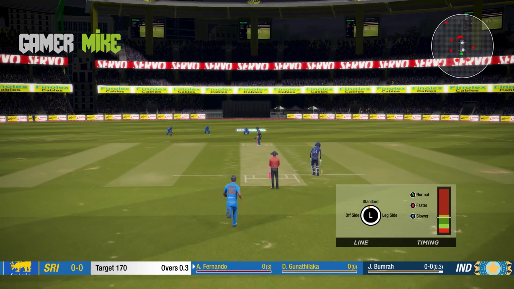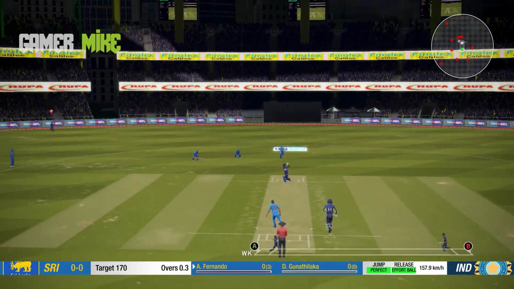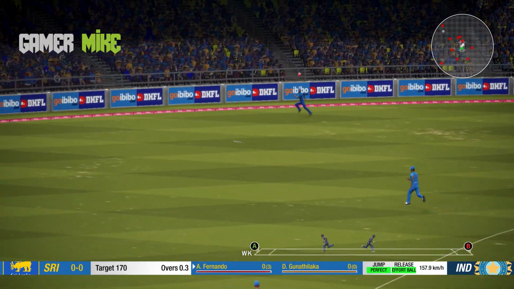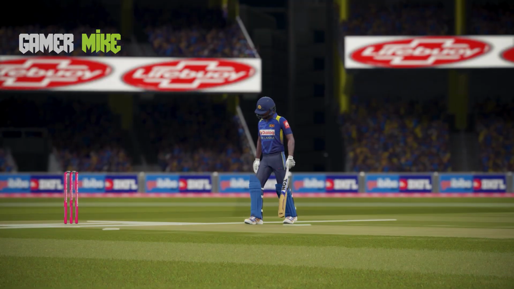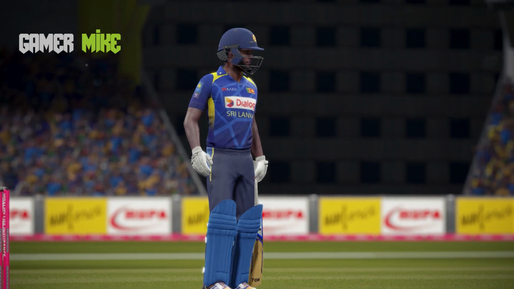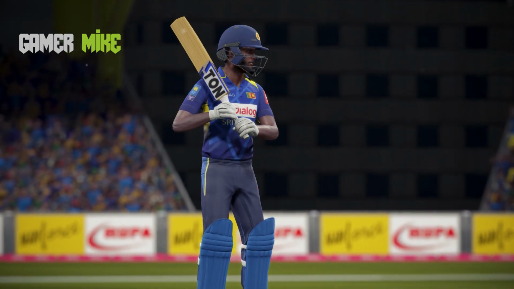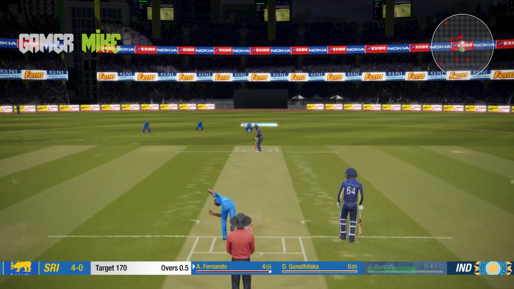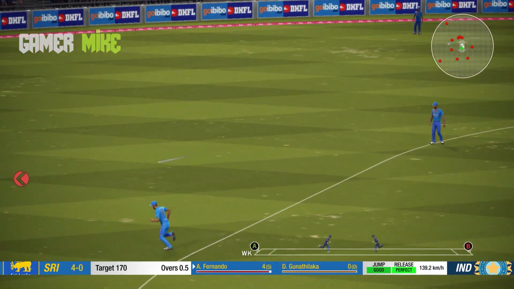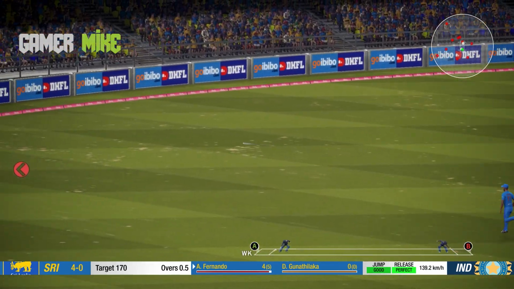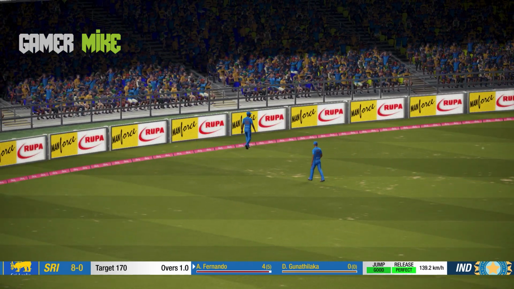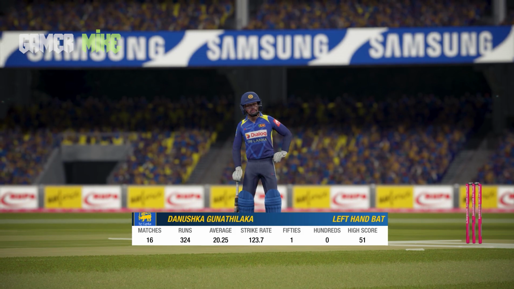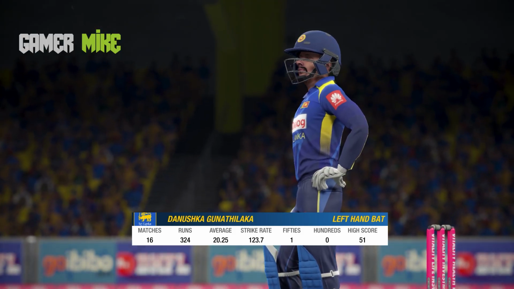Still no runs, 3 dot balls. I guess now they will get some runs, and they will get even a boundary as well, with Avishka Fernando with a back foot square cut there. There was a deep third man, and 4 off the first over. And now the last delivery, that's going to be another boundary for Avishka Fernando. Again a cut.